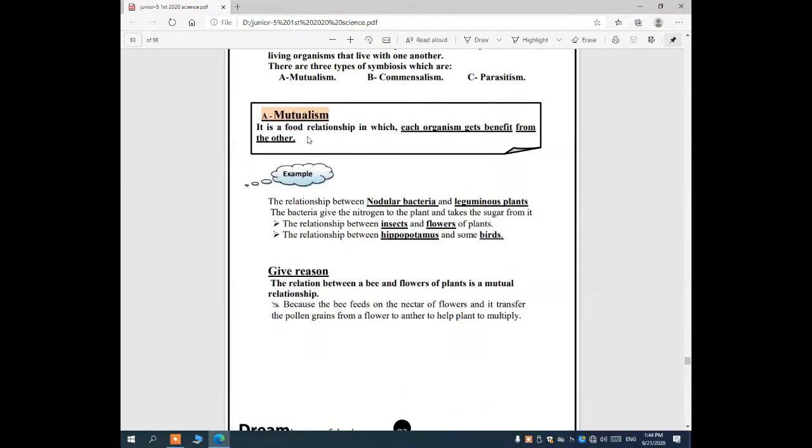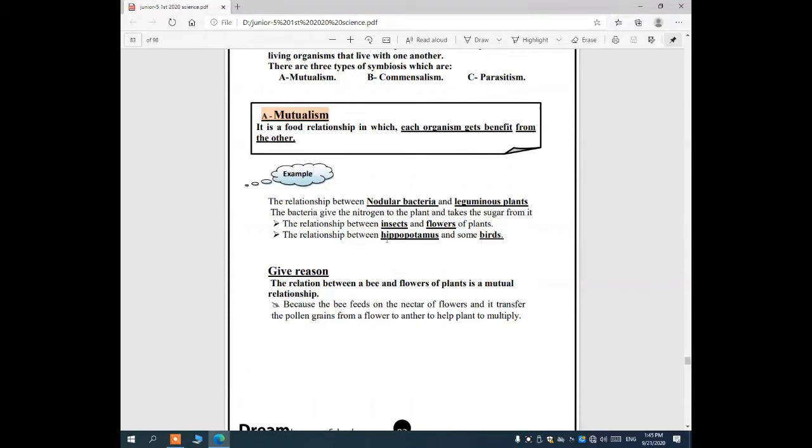Number one, mutualism. It's a food relationship in which both of them get benefit. Like what? Nodular bacteria and legume plants. Both of them get benefit from each other. The bacteria give nitrogen to the plant, and the plant gives sugar to the bacteria. So for nodular bacteria and legume plants, both get benefit.